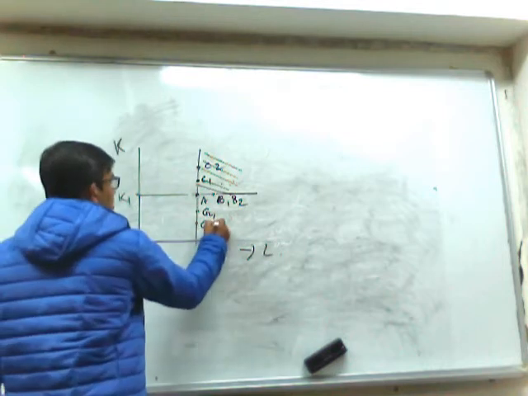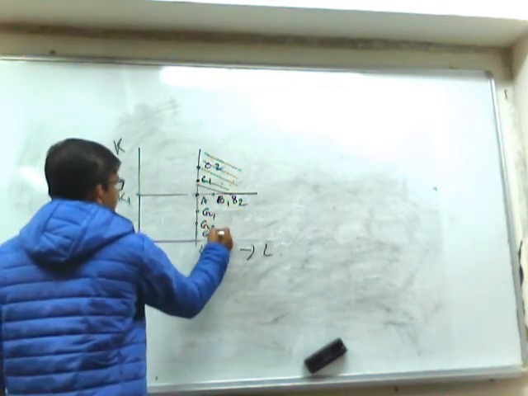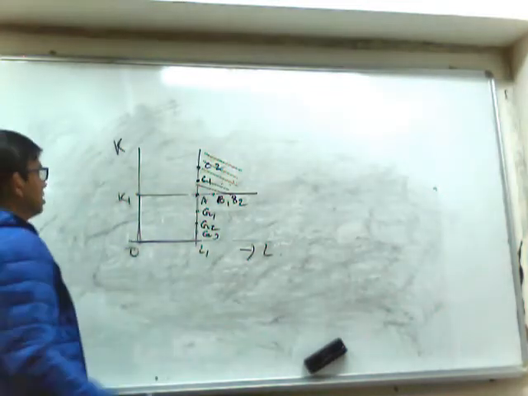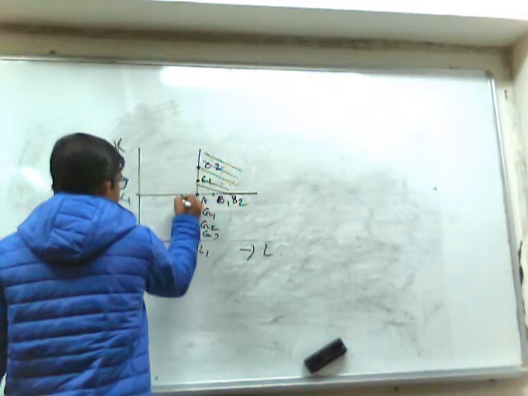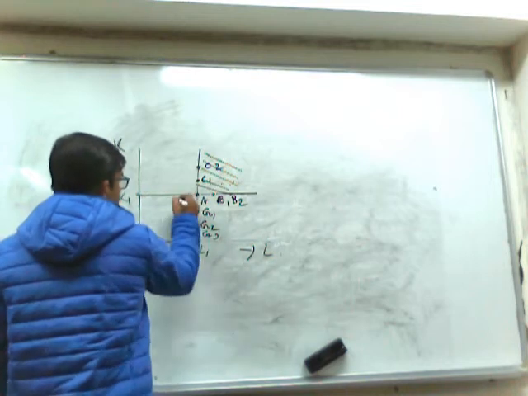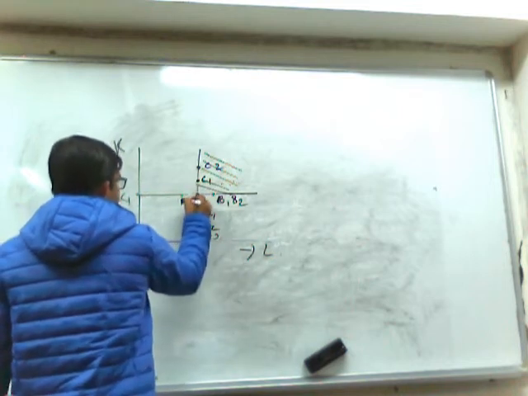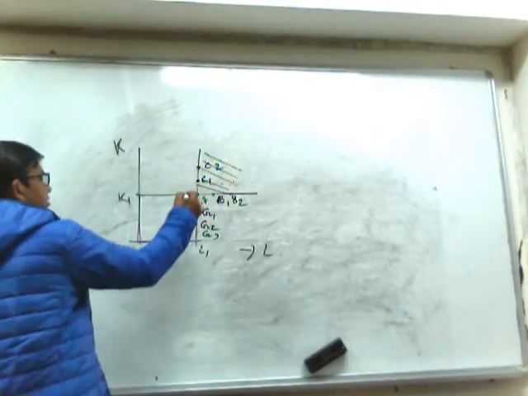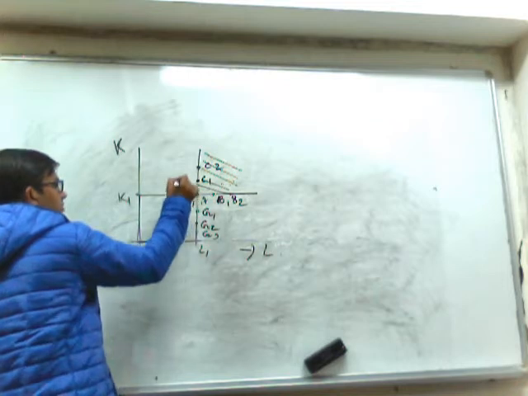Similarly, all will produce less than A. And if we move in this direction, left direction from A, so H1, if we compare between A and H1, A will definitely yield higher level of output compared to H1 because